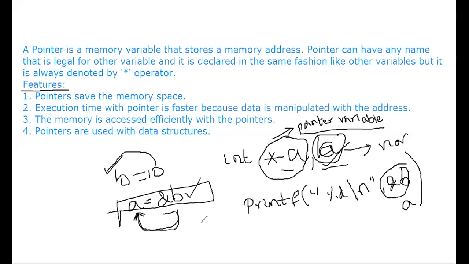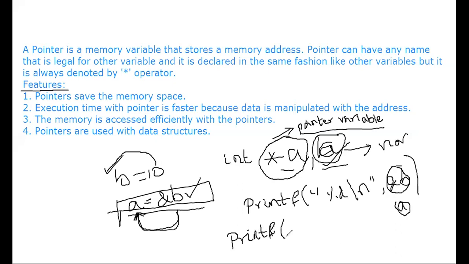So ampersand b displays the address of b, and a also displays the address of b, because here you are writing the assignment a is equal to ampersand b. If you want to display the value of b, how many ways are there?